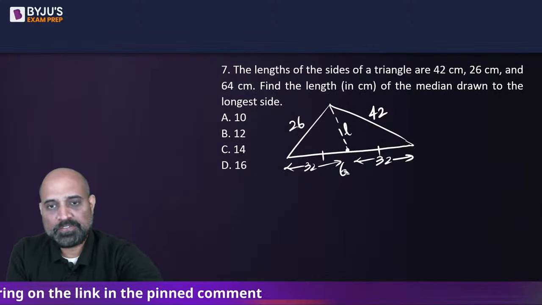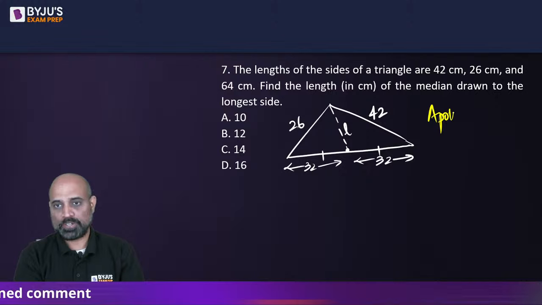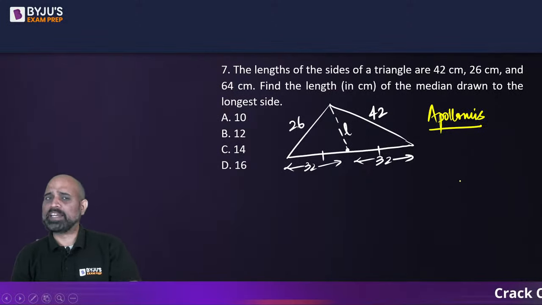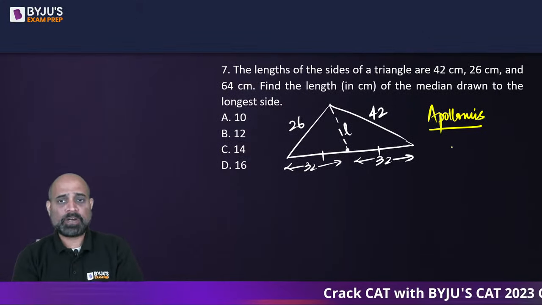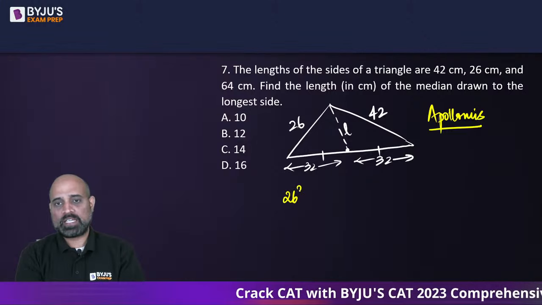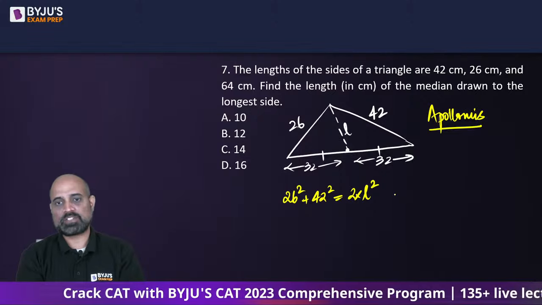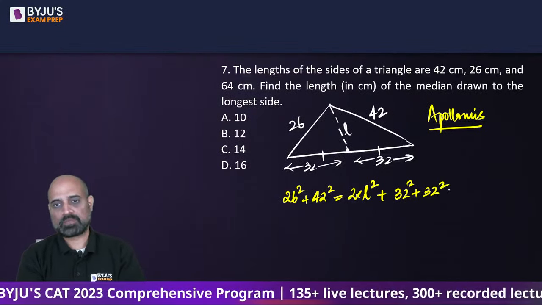So there is a very standard formula which is known as Apollonius theorem or Apollonius formula, जो exactly एक triangle के median का length calculate करने का approach है. Okay, as per Apollonius theorem, 26 square plus 42 square is going to be 2 times L square plus 32 square plus 32 square. ये होता है.